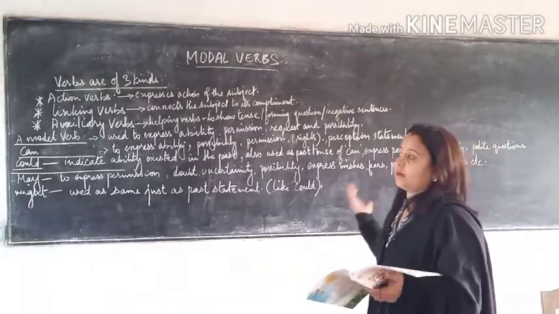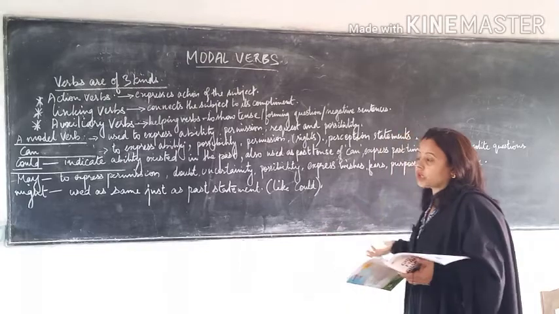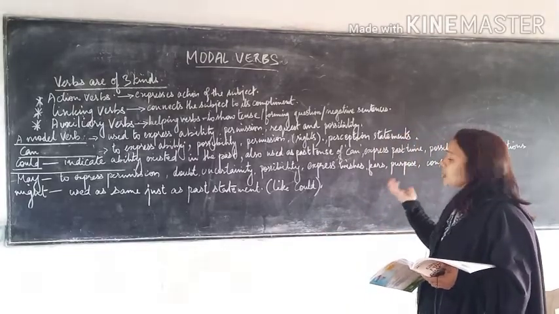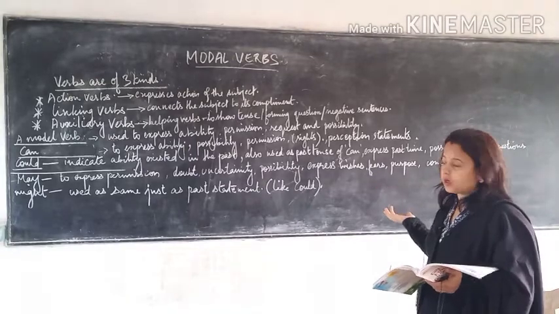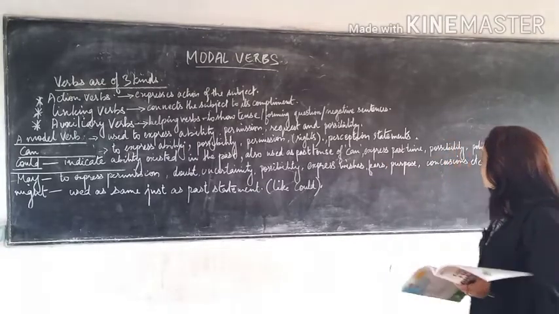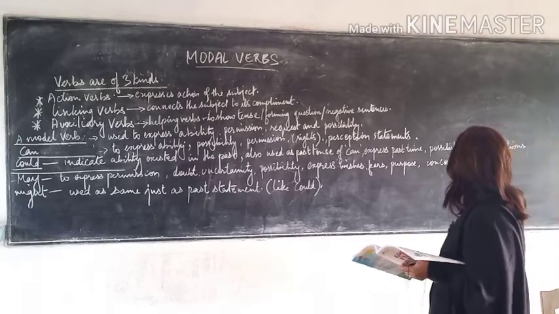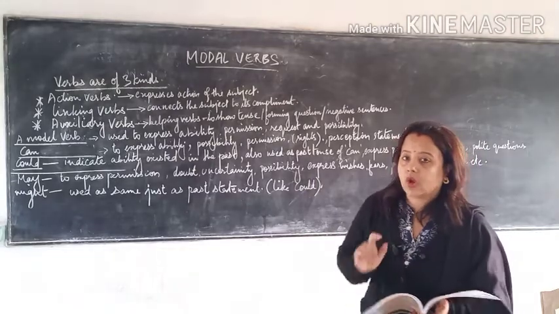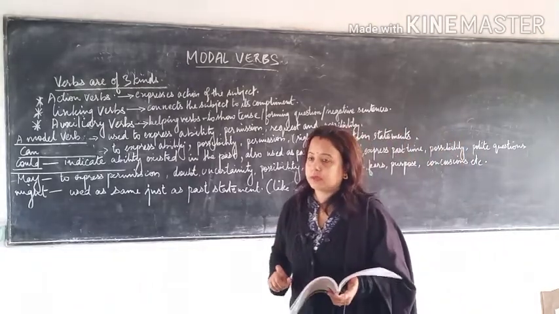Whenever there is a past tense of can, when you change this sentence into past, we are using, so past of can is could, no? So that time also we are using could, as well as it expresses the past time, possibility, polite questions, but everything should be in past tense. It is not used in present. You have to keep this in mind.